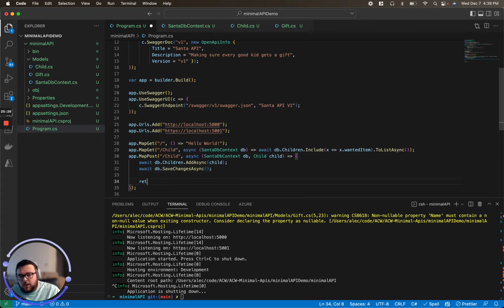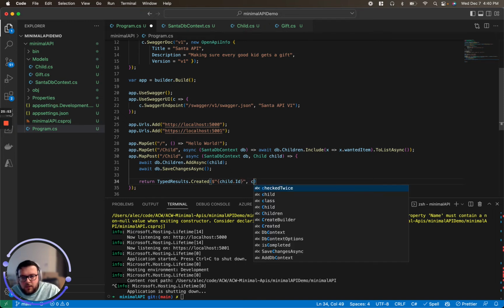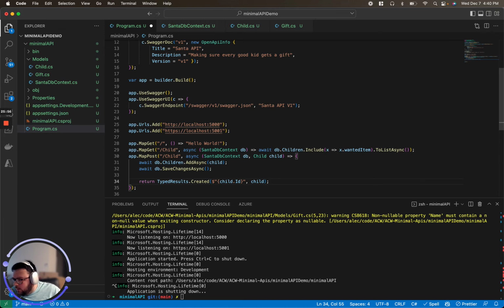And then we're going to return TypedResults.Created. We're going to use this to get child, not capitalized, child ID to give the created identifier, and we're going to return the child object. Perfect. So now, if we run this,